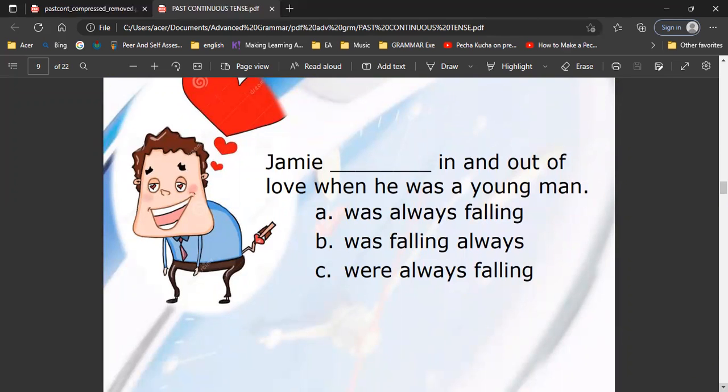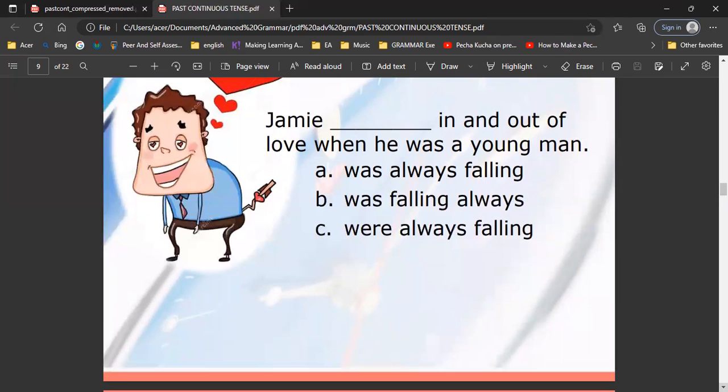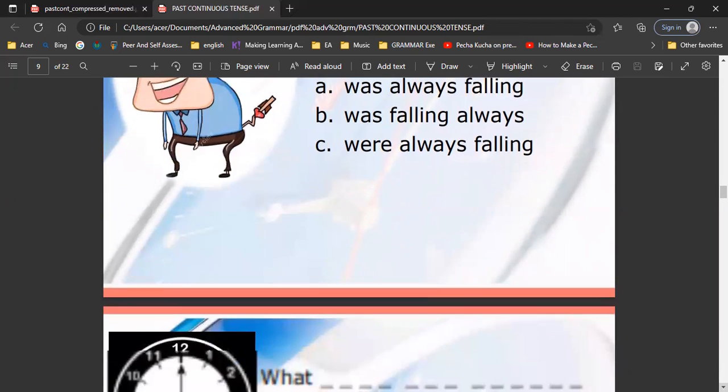Okay, so now let us see some examples. What will be the answer? Jamie, blank, in and out of love when he was a young man. Is it A, B, or C? Because the subject is Jamie, we will use was. And then we have to use "was always falling," because usually the adverb "always" is put before the verb: was always falling.